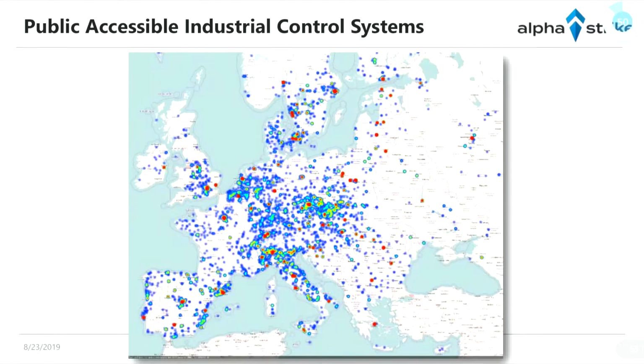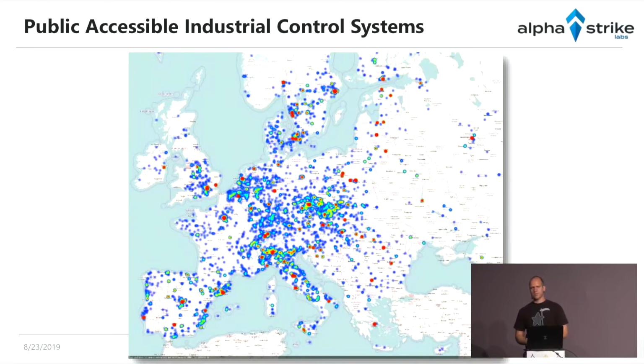Then, if you're scanning for industrial control systems, you can also see that's a scan for S7 and Modbus. You can see a very big distribution, and you can see there's a hard correlation with the economic picture. If you look at the former GDR region here, you don't have that many industrial control systems. You have more in the south and the west. You have a lot of industrial control systems in North Italy, a big economic area in Italy. And in South Italy, you don't have that many. Same for Scotland compared to England. It's very interesting that you can derive the economic power from internet scans.